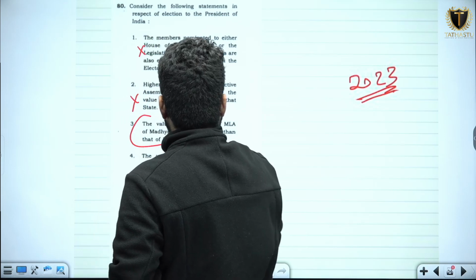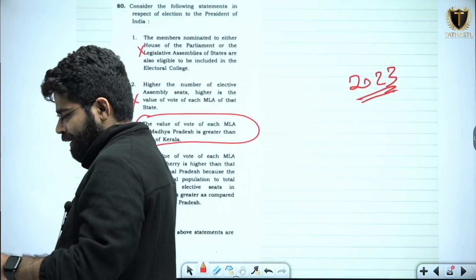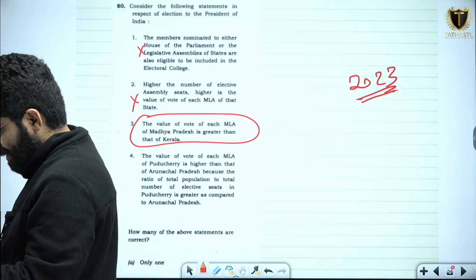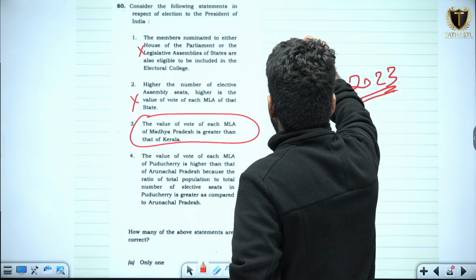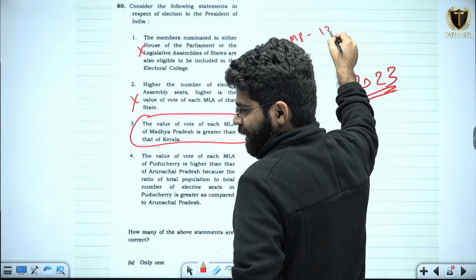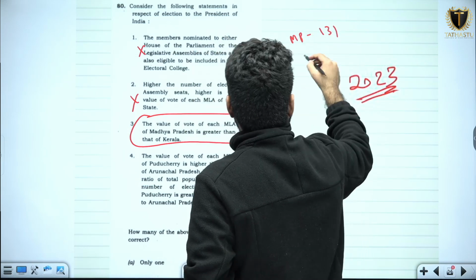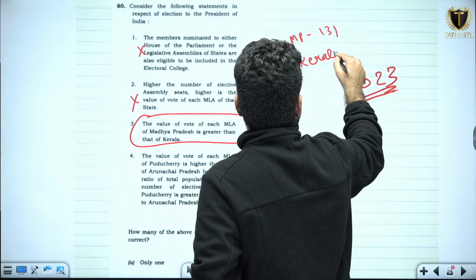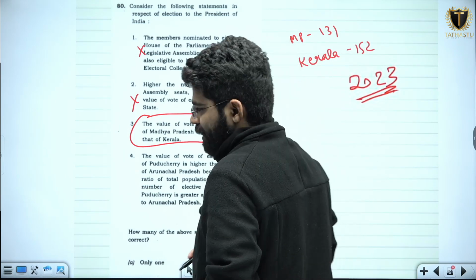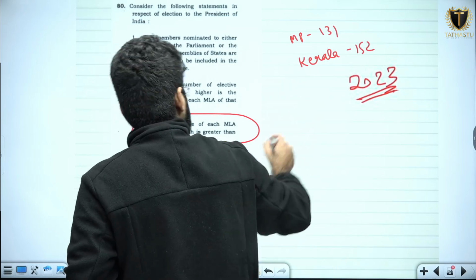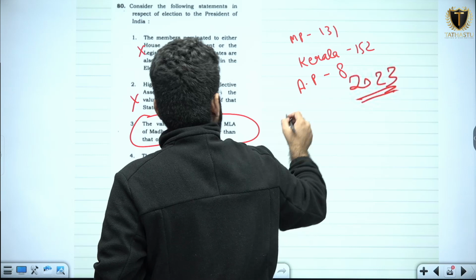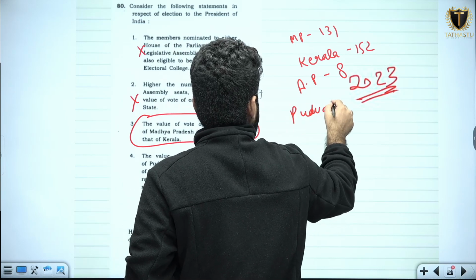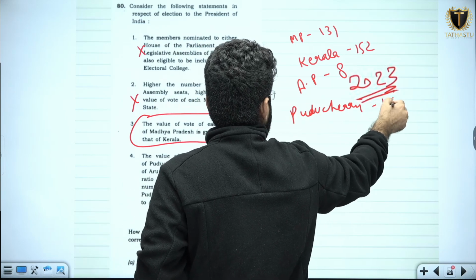Okay, so this statement was correct, this was wrong, this was wrong. This, the value of vote of each MLA of Madhya Pradesh is greater than that of Kerala. Now if I see the value of vote of each state, MP has the value of vote as 131 and Kerala is having the value of vote as 152. And Arunachal Pradesh के केस में this is 8 and Puducherry के केस में it is 16.